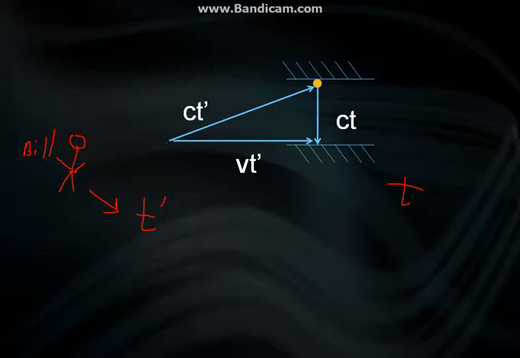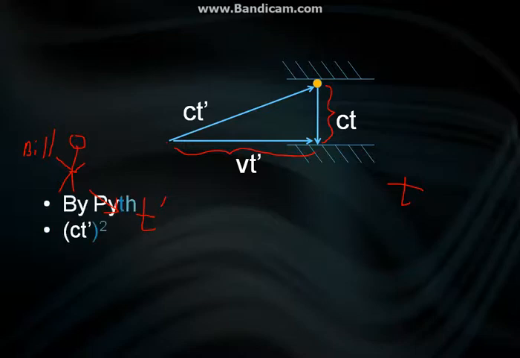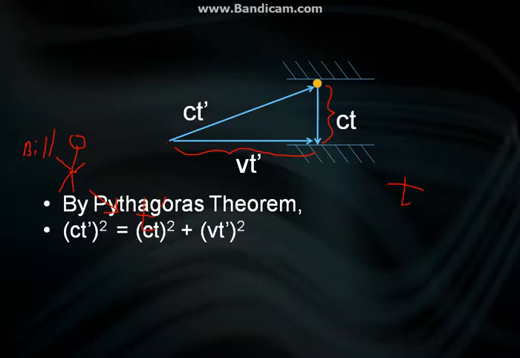And let's consider that the speed of the clock is v. Then this distance is equal to v times t prime. Then this is the distance traveled by the light beam according to the clock. From the perspective of the clock, the light has traveled vertically downwards, and that is c times t. Then by applying the basic Pythagoras theorem, (ct prime) whole squared is equal to (ct) whole squared plus (vt prime) whole squared. Then by opening the bracket, we get this equation.